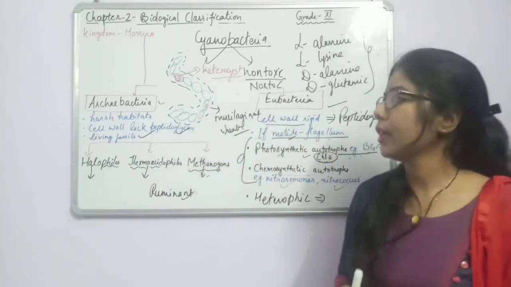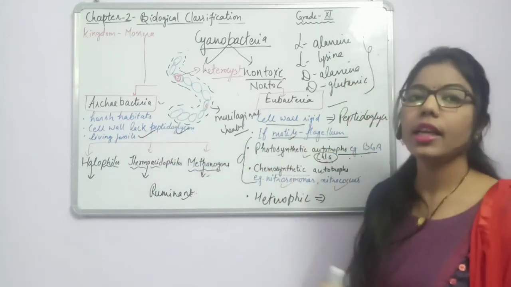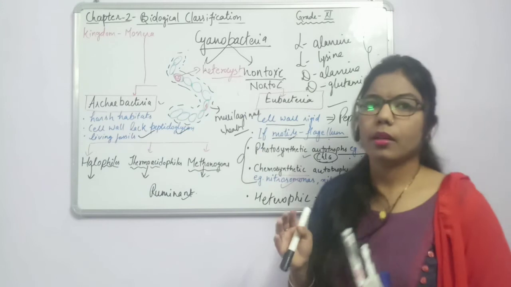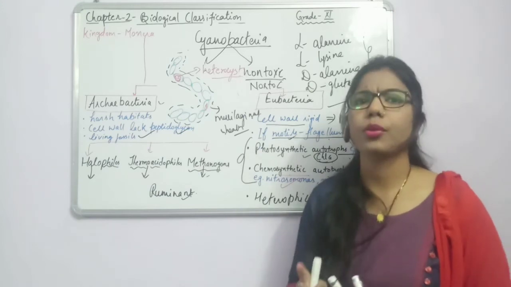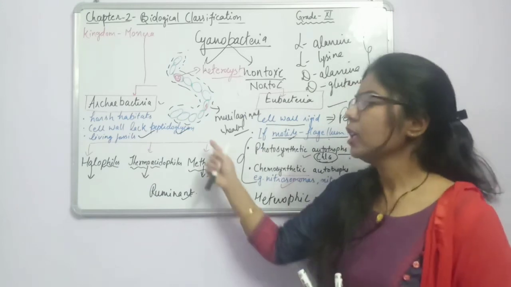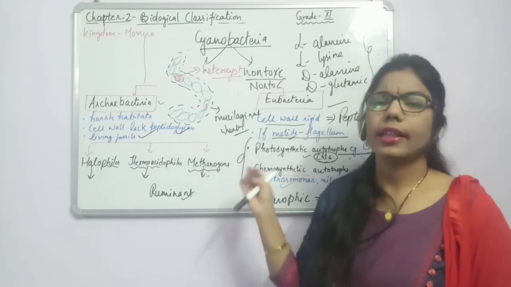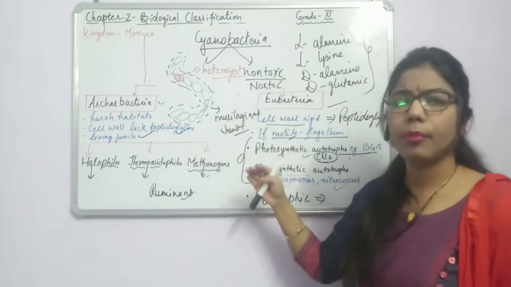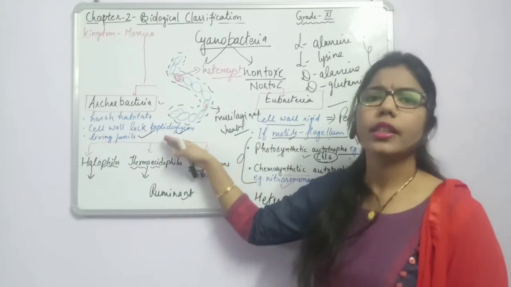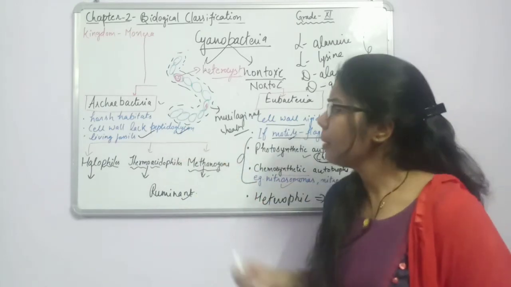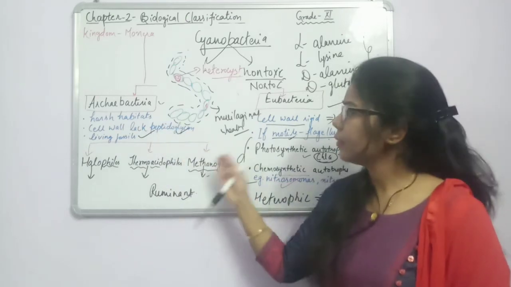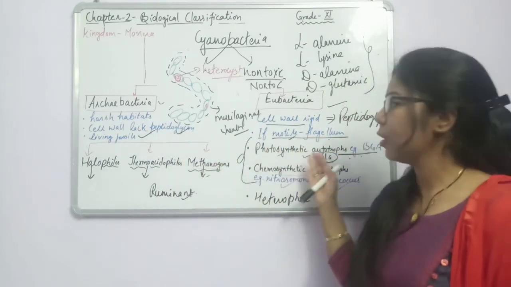One more difference between archaebacteria and eubacteria is about their cell membrane. We know that prokaryotes are unicellular, having a single cell, so they have some structure also. They have a cell wall, which is absent here and present here, and below the cell wall there is a plasma membrane. The plasma membrane in archaebacteria is different from the plasma membrane of eubacteria.